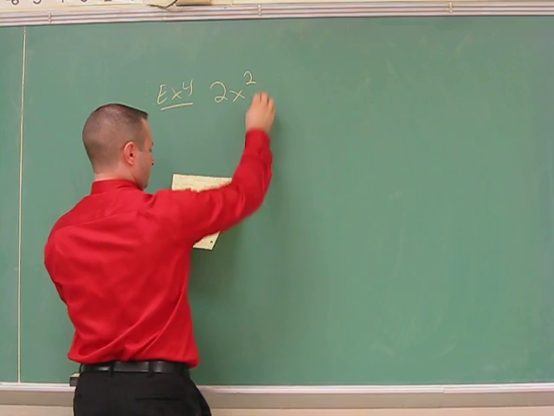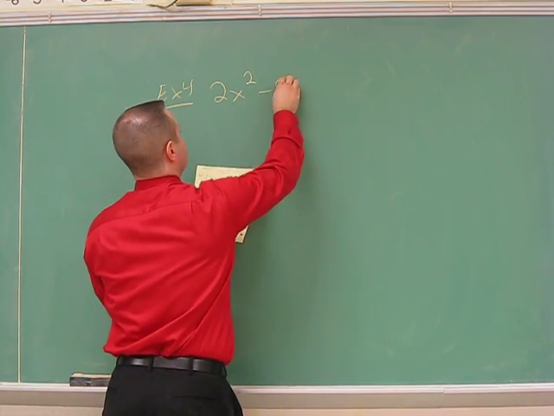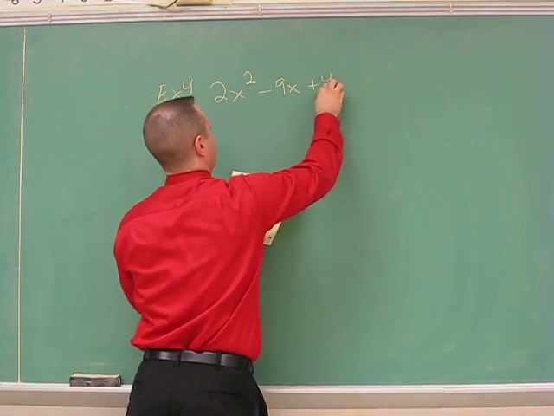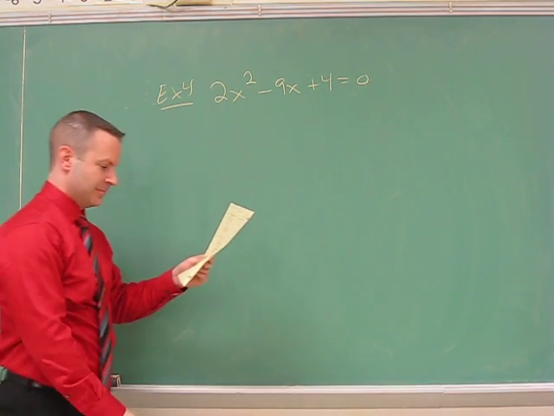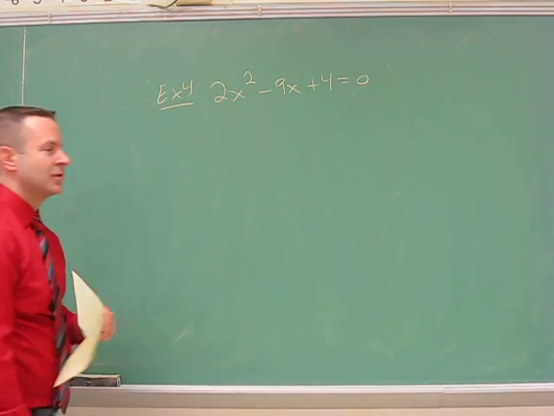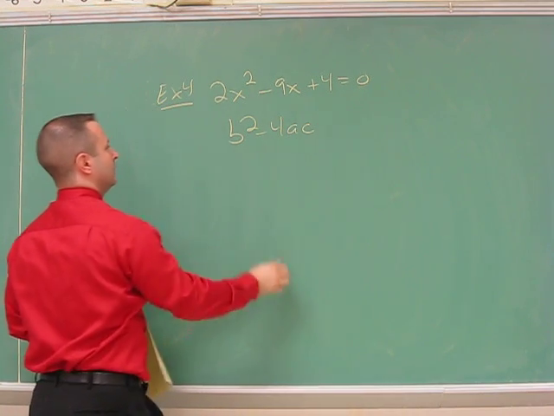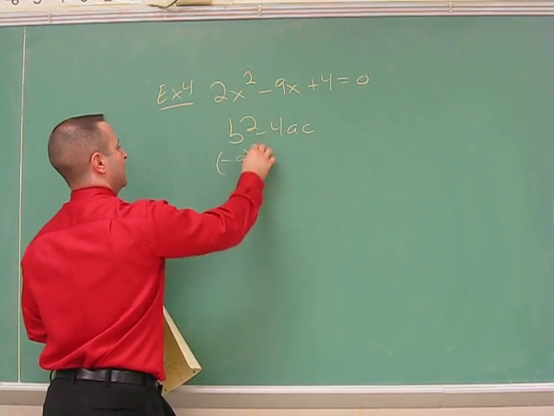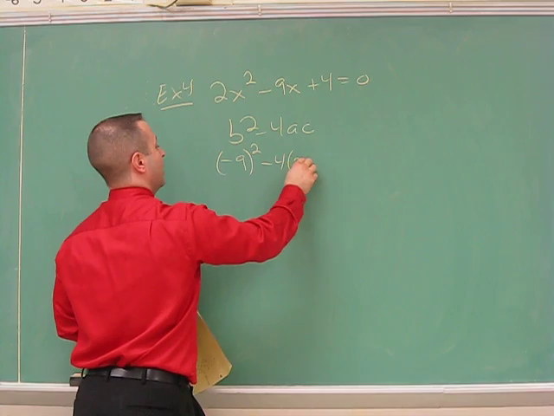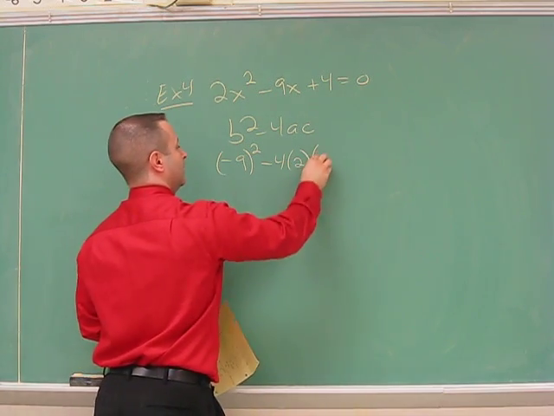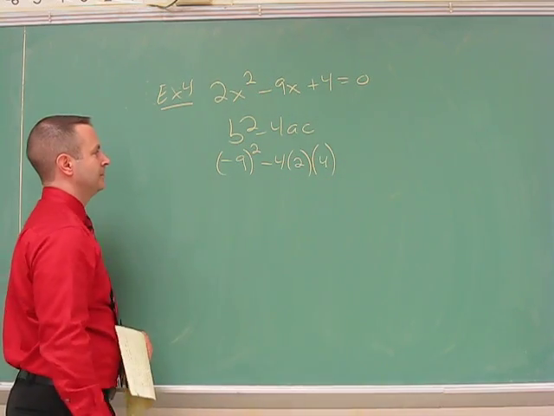2x squared minus 9x plus 4 equals 0. So b squared minus 4ac, negative 9 squared minus 4 times 2 this time, with another 4.